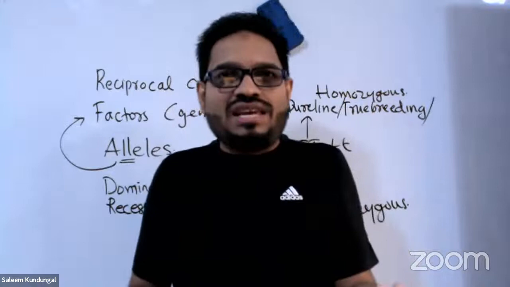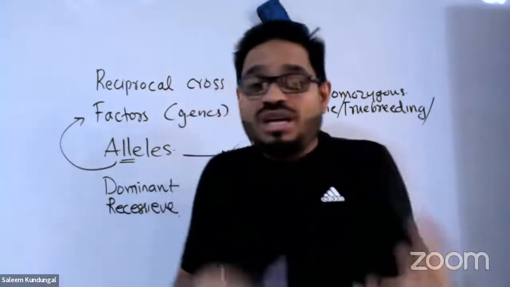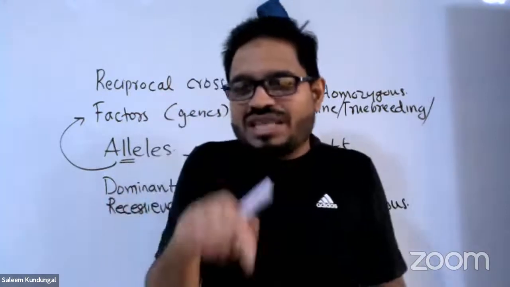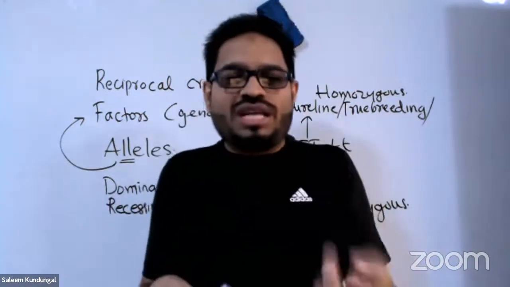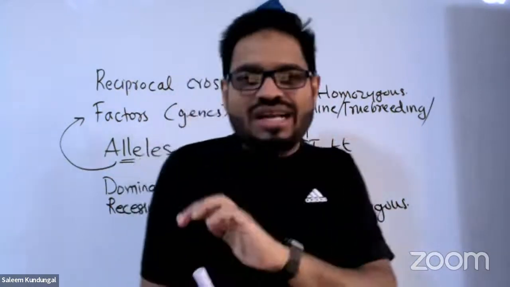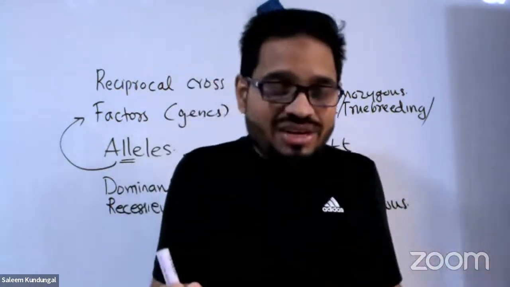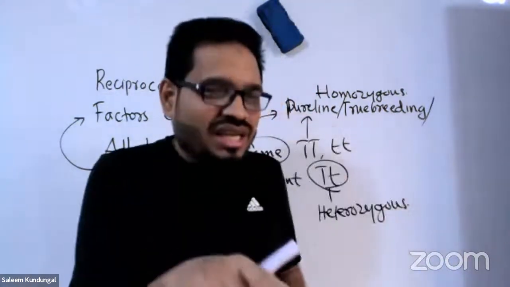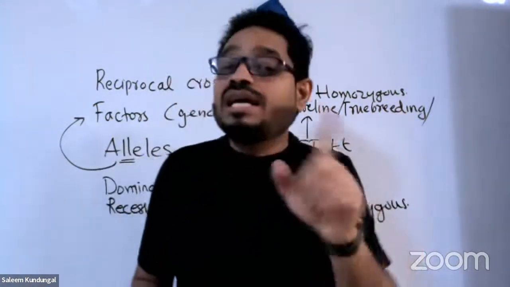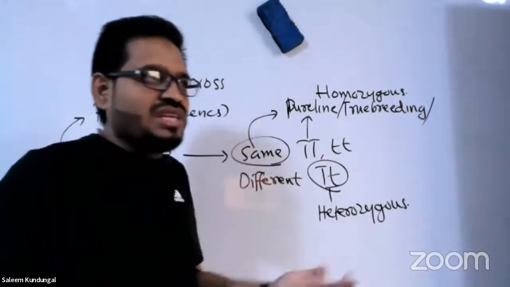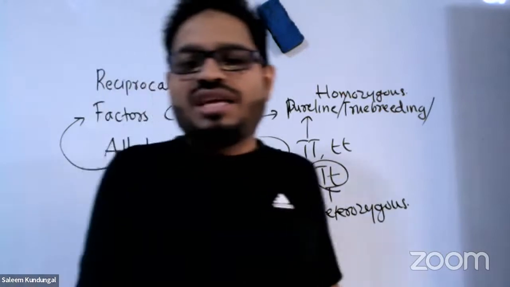Yellow is dominant and green is recessive. Then pod shape: inflated and constricted. Inside the pod we can see the seed, so there are 2 points for seed also. What are they? Seed shape, which is round and wrinkled. The next one is seed color, which is yellow and green. Remember, seed color yellow is dominant, whereas pod color green is dominant. So these are the 7 characteristic features, dominant and recessive, that he studied.